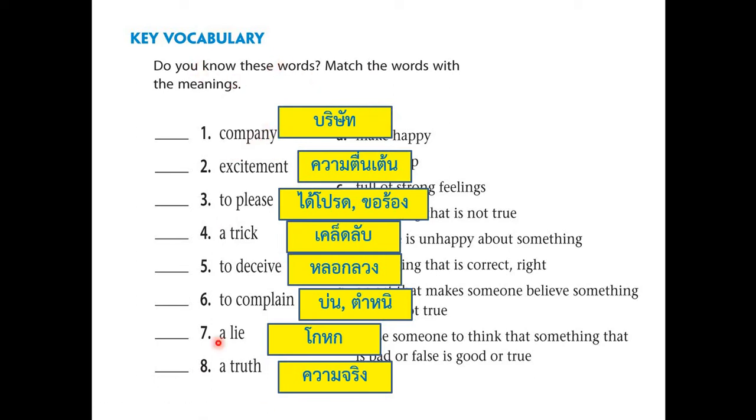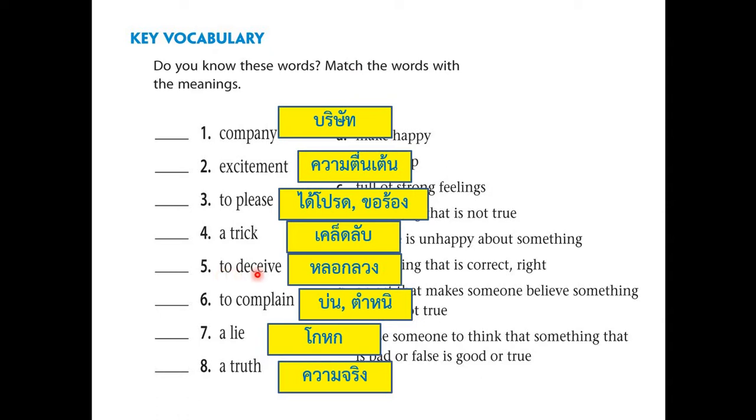So these are some vocabulary words that you are able to encounter in our reading passage. We have 8 words here and these are the meanings in Thai. I don't know how to read them, but please take note of them. So we have company. This is the meaning in Thai. Next is excitement. Next is to please. There are 2 meanings in Thai, and either of the 2 is correct. Next is a trick.